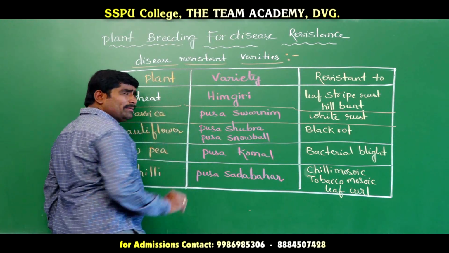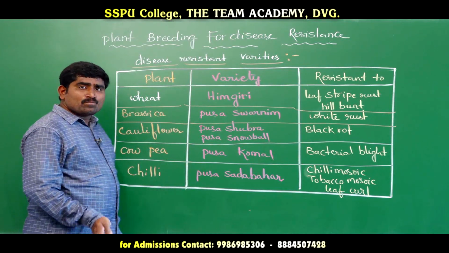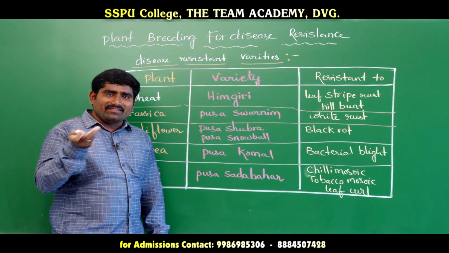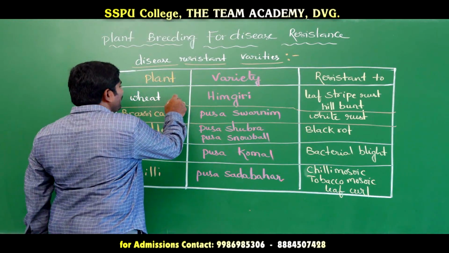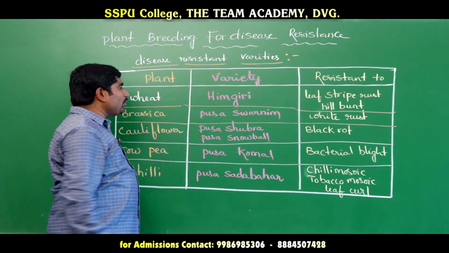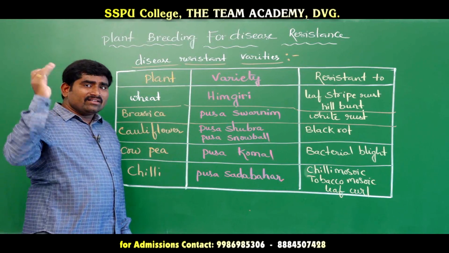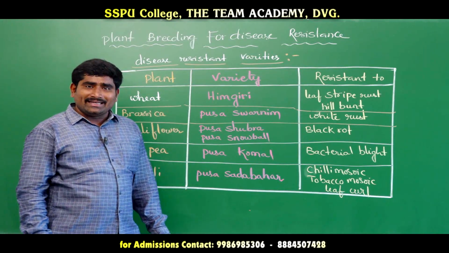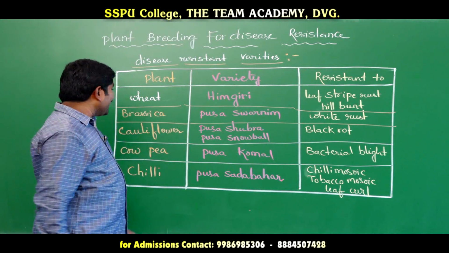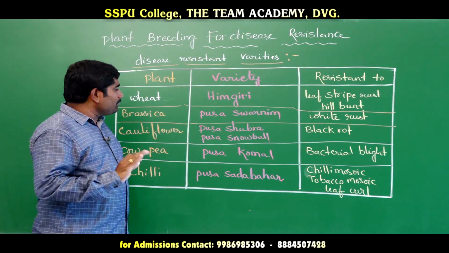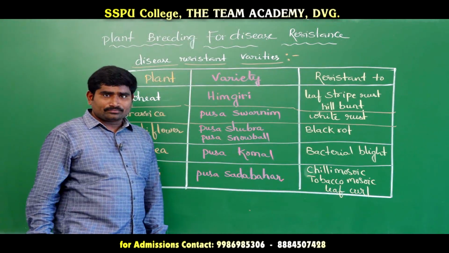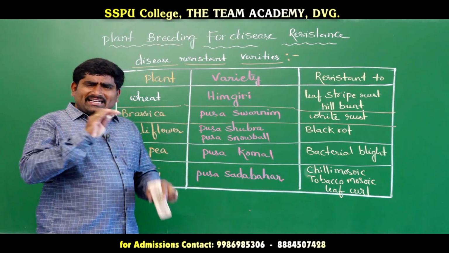See how to remember these names. Wheat, Himgiri. Himgiri means the Himalayas towards the north, so mostly north people will eat more wheat. Wheat is mostly cultivated in North India only, so Himgiri is present in North India only. Like that we have to remember. The second one is Brassica: simply remember Pusa Swarnim. And for cauliflower, Pusa Shubra. Generally, shubra means it is a very clean variety.